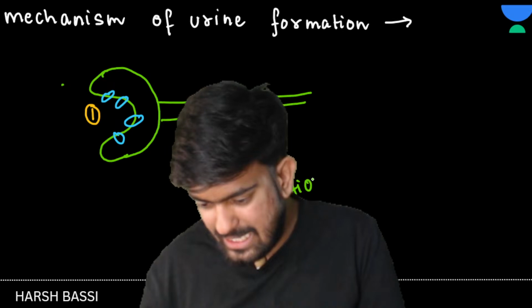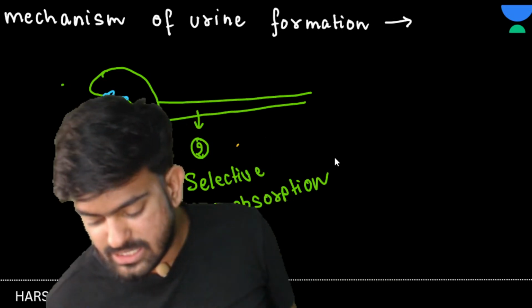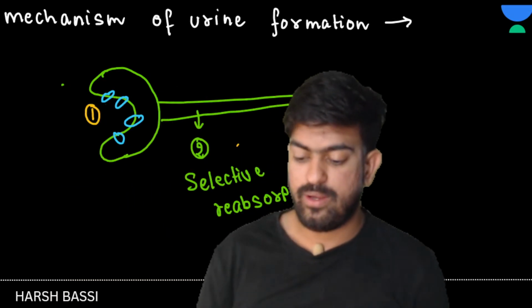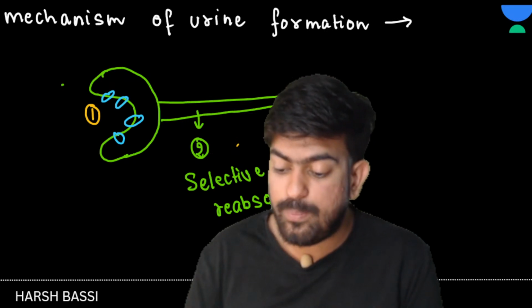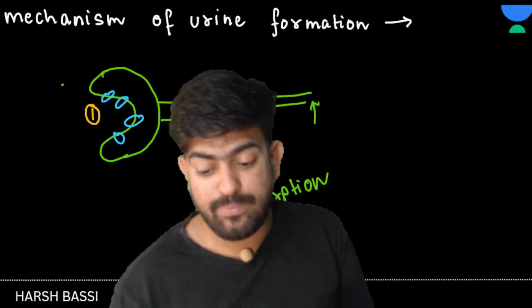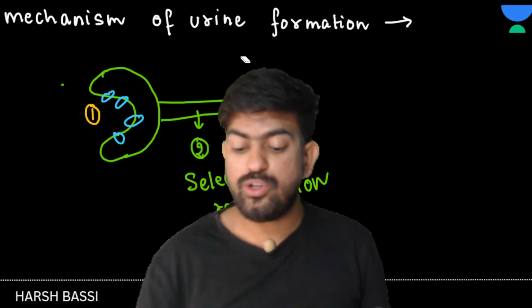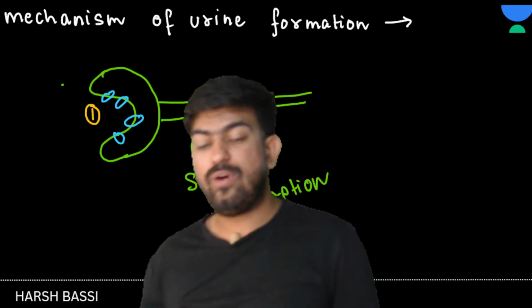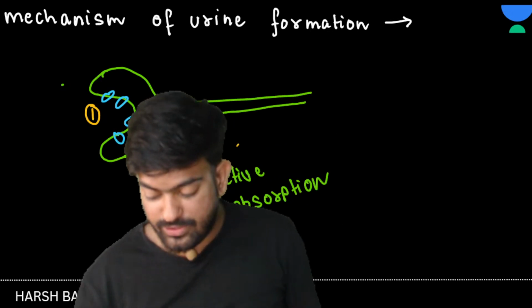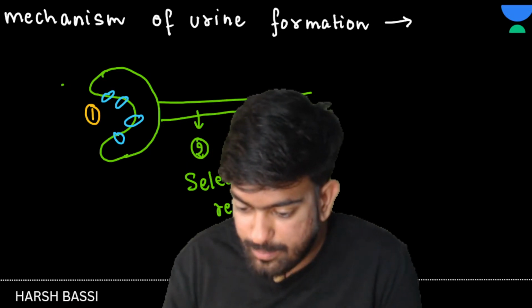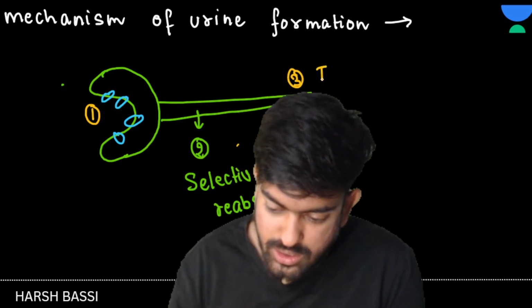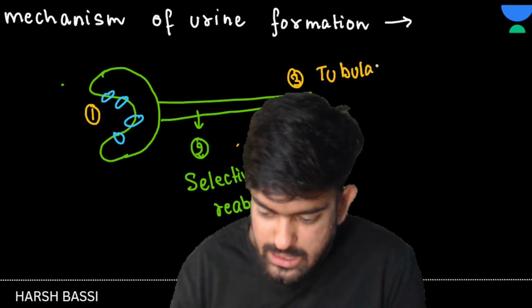Selective reabsorption. And the third step is tubular secretion. If something is left by the body, some waste materials are left, then they will be secreted back into the tube. So it is known as tubular secretion. The third step is tubular secretion.